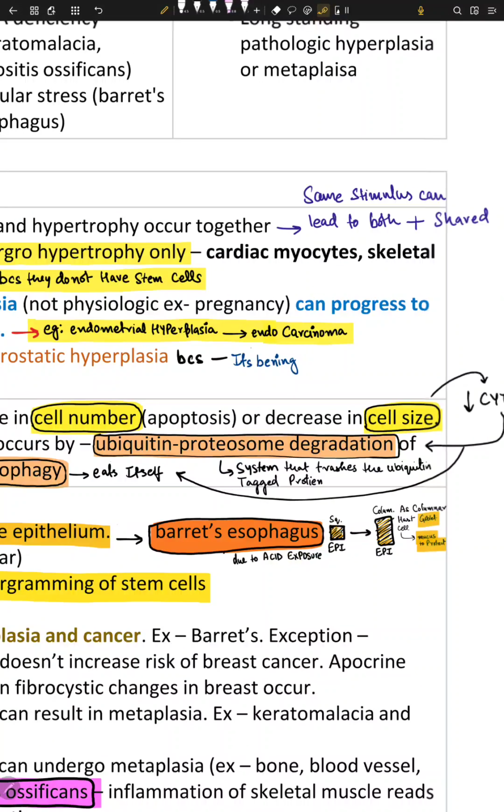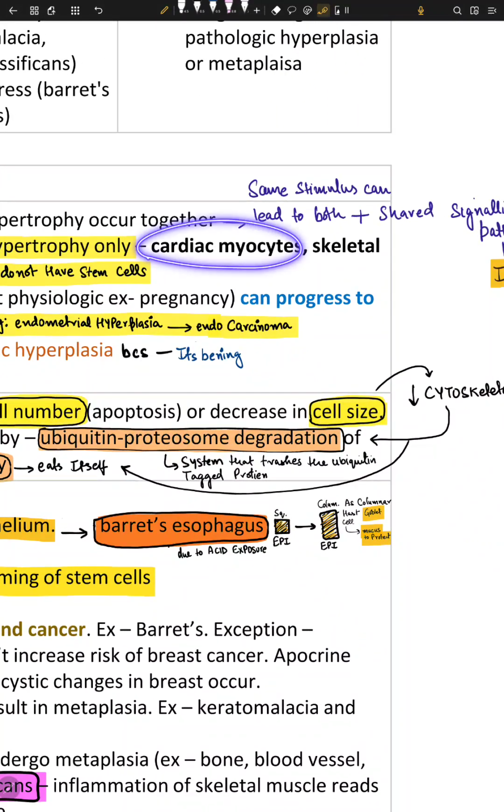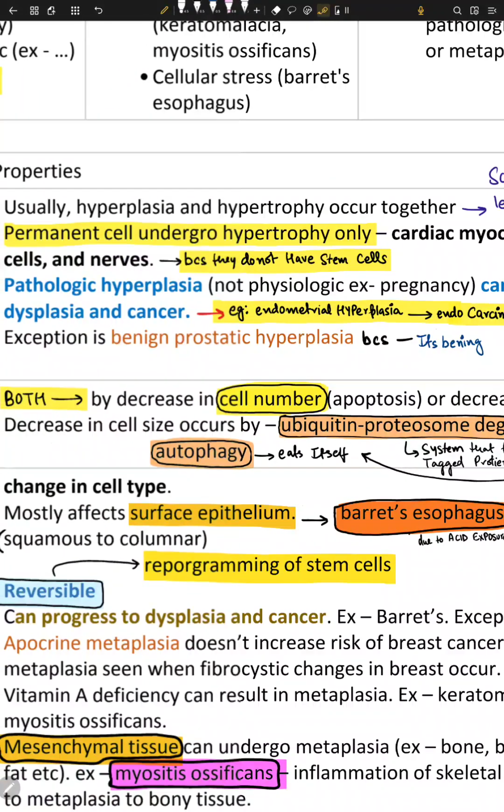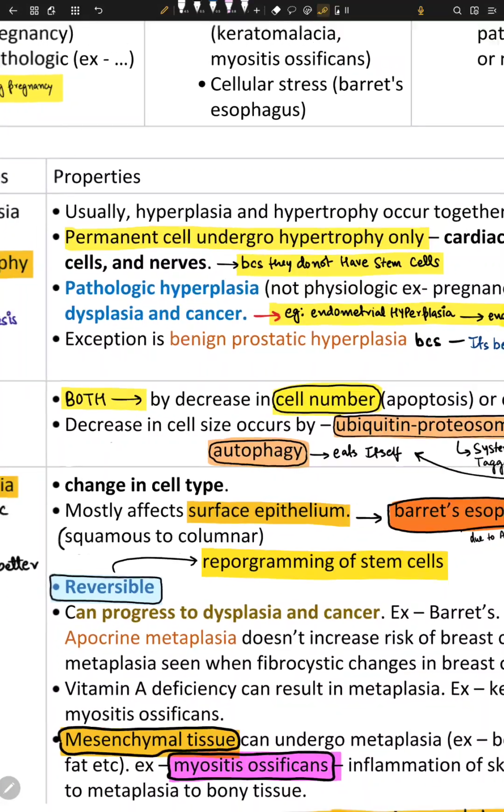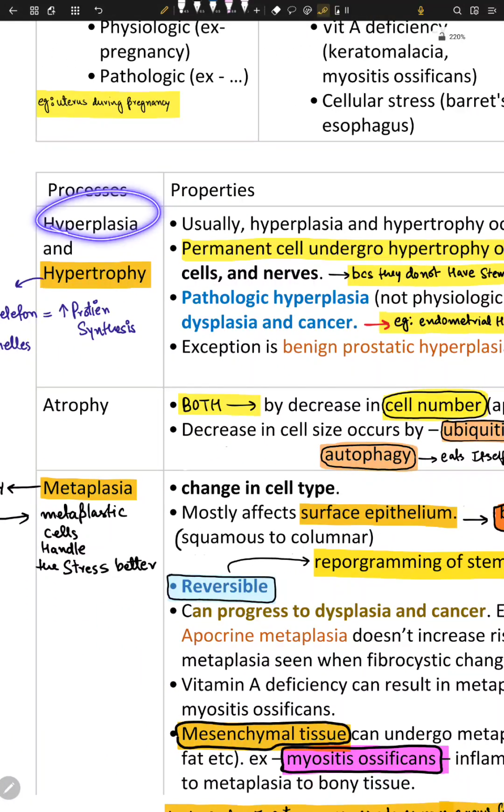If a cell doesn't have any stem cells, for example, cardiac myocytes don't have stem cells, skeletal muscle doesn't have stem cells, nerves do not have stem cells, so they only undergo hypertrophy. If they had stem cells, we can say they would go through hyperplasia.